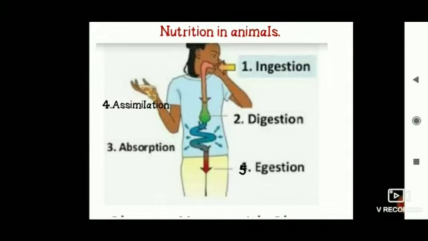These nutrients in living organisms are produced by plants through the photosynthesis process. But if we look at nutrition in animals, animals don't have chlorophyll, so they depend directly or indirectly on plants for their nutrition. Some animals eat plants directly and some animals eat plants indirectly.